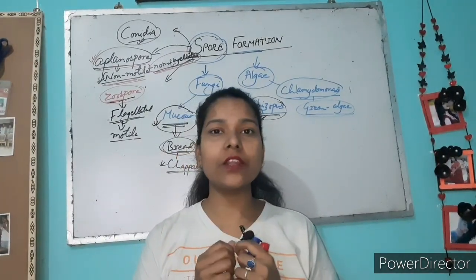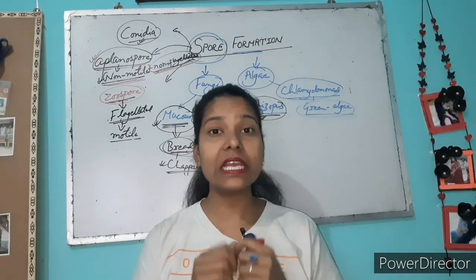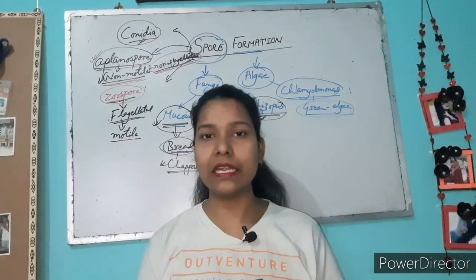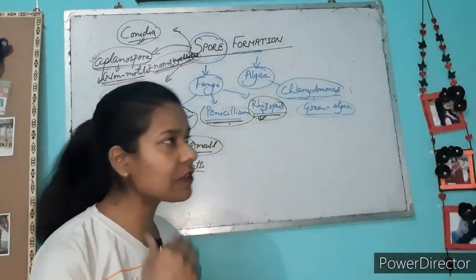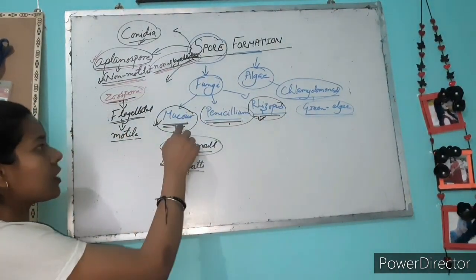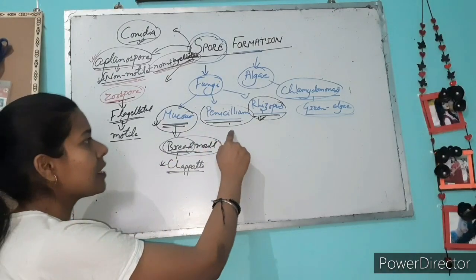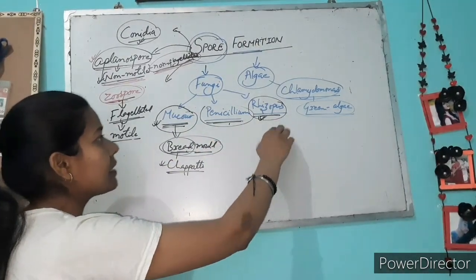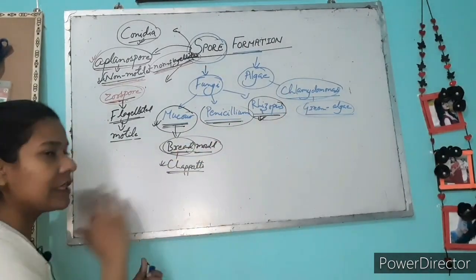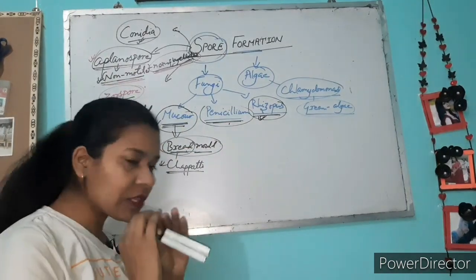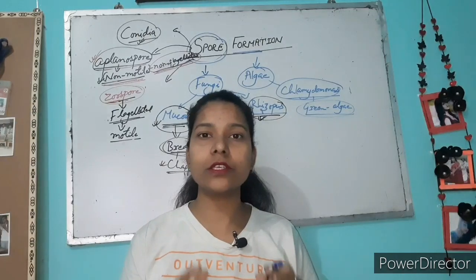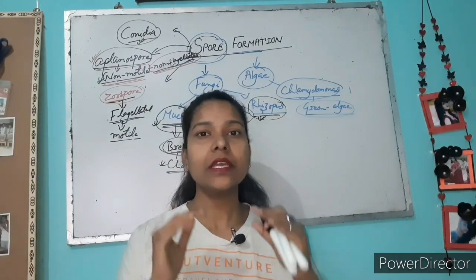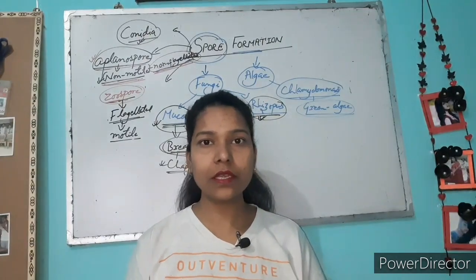Let me explain with the help of examples that will make things clear. Let me draw Mucor, then Penicillium, then Rhizopus, then Chlamydomonas, and all these. These are the major facts or basics about spore formation. Let me explain with examples. Okay, let's see.